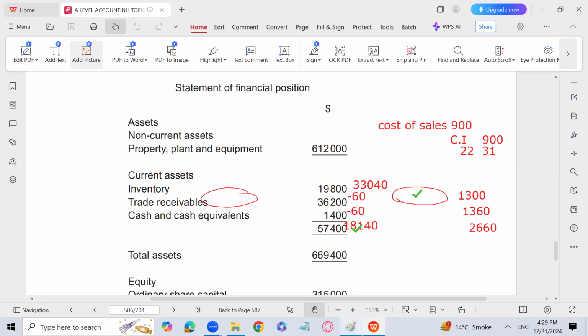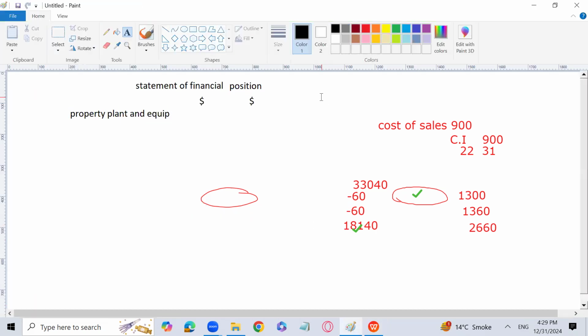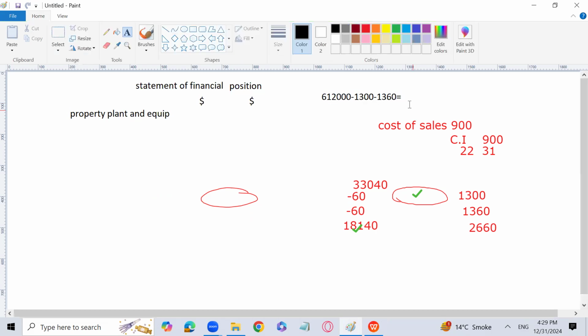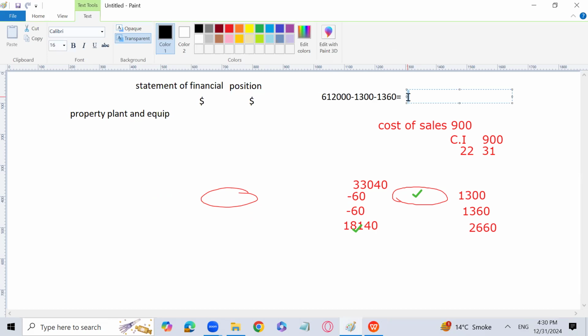There is going to be an impairment loss, right? So 612,000 minus 1,300 minus 1,360, because the value of the non-current asset has been decreased because of the impairment loss. So the answer is going to be 609,340. So property, plant and equipment will come over here. 609,340. Yes.